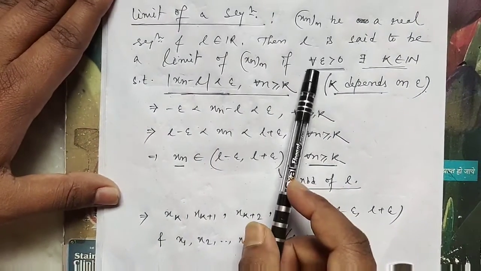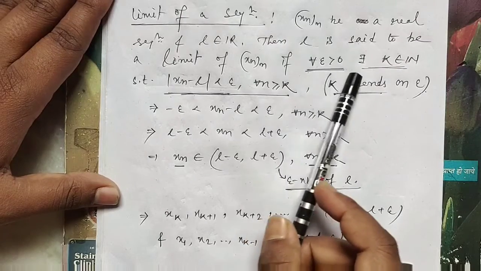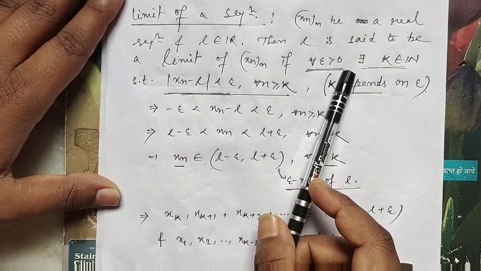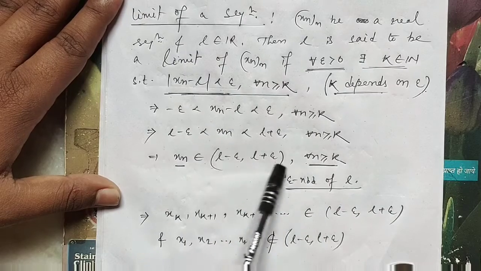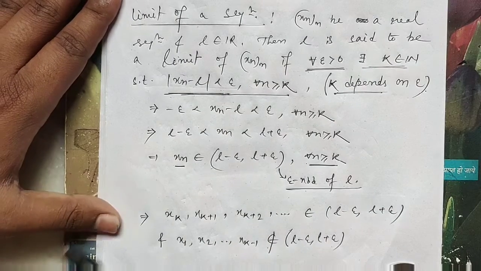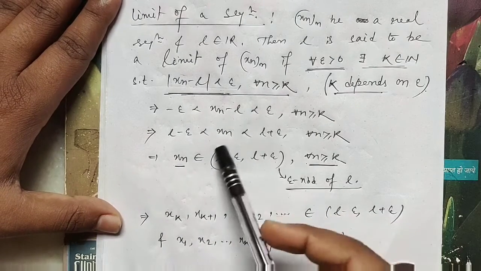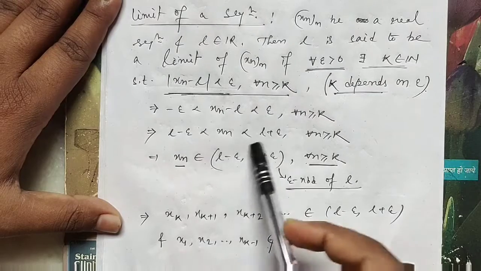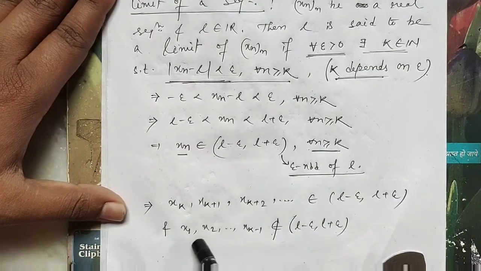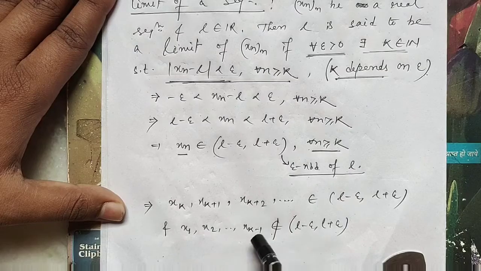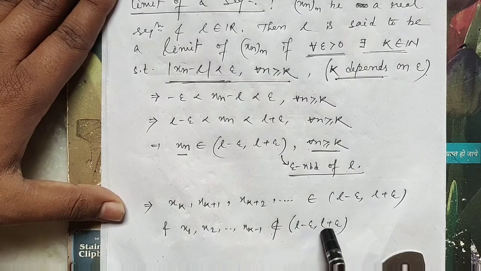So here, for each epsilon greater than 0, epsilon is arbitrary, so the neighborhood will be arbitrary. We can choose any neighborhood. So for every neighborhood of L, there are finitely many elements which do not belong to that neighborhood. Okay,